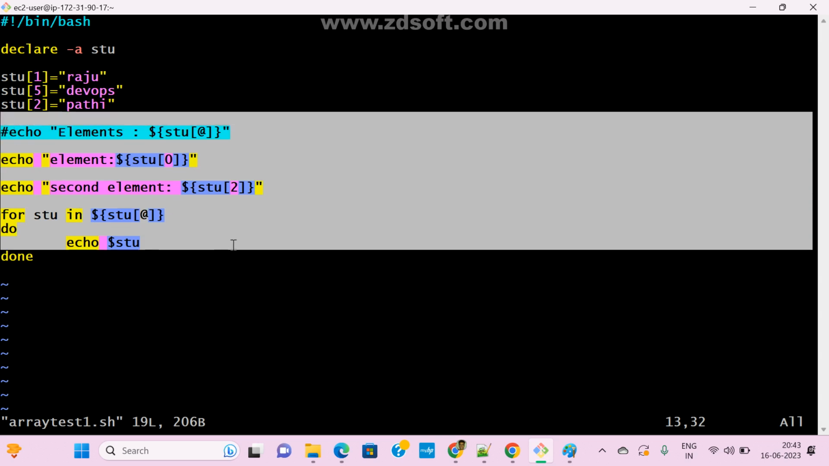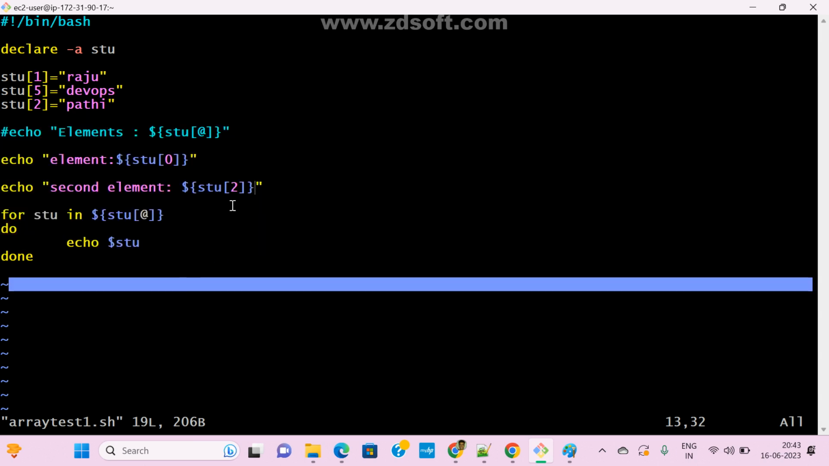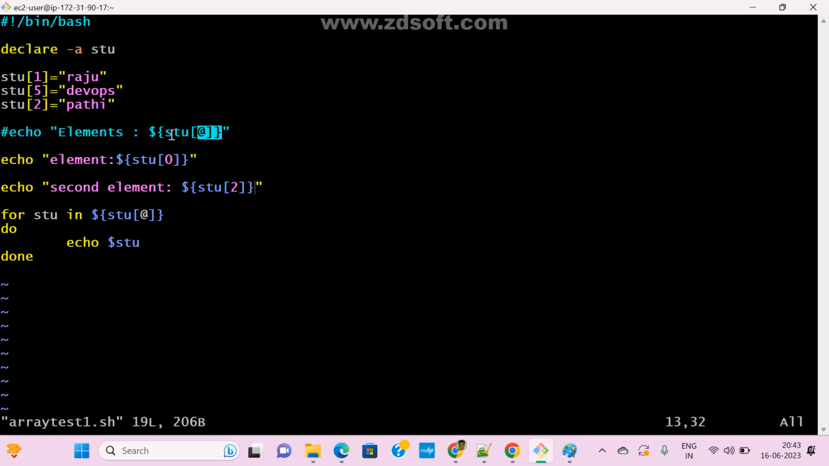So the main thing is the index. Based on index only, we can retrieve and access your array element values. Now if you want to print all, in that case we can use star or at. If you want to find the length, we can use the same syntax, but you need to put a hash before the array name and pass the index number. We already added it in the previous program, right? So like this we can find it.